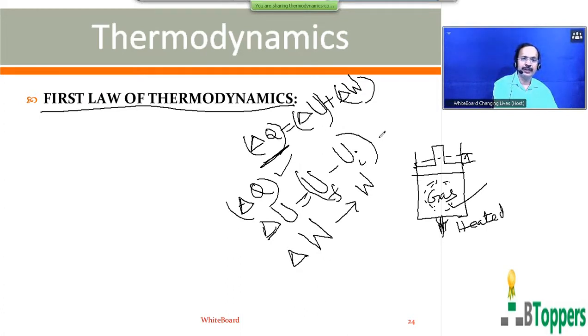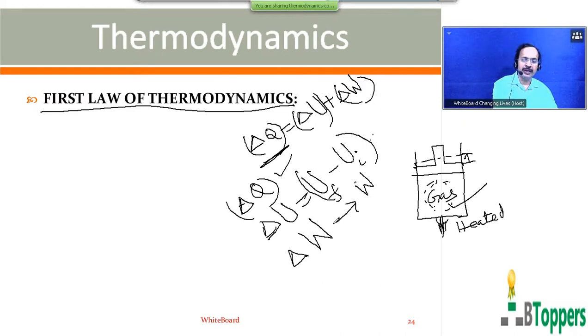Delta U will be positive when the energy of the system increases, that is, when the energy in the final state is more than the energy in the initial state. Delta U will be negative when the energy of the system decreases, or UF is less than UI.